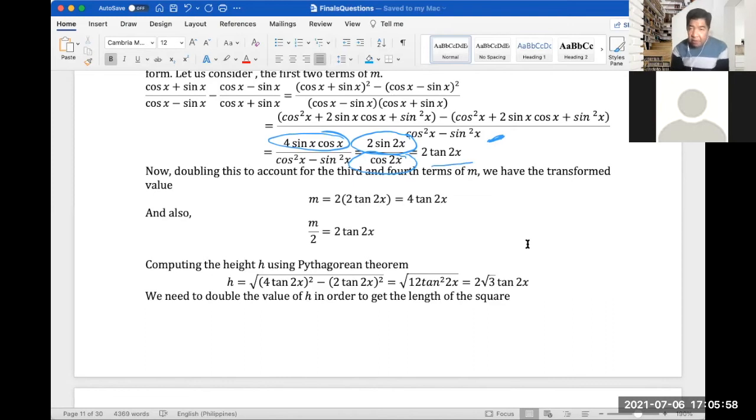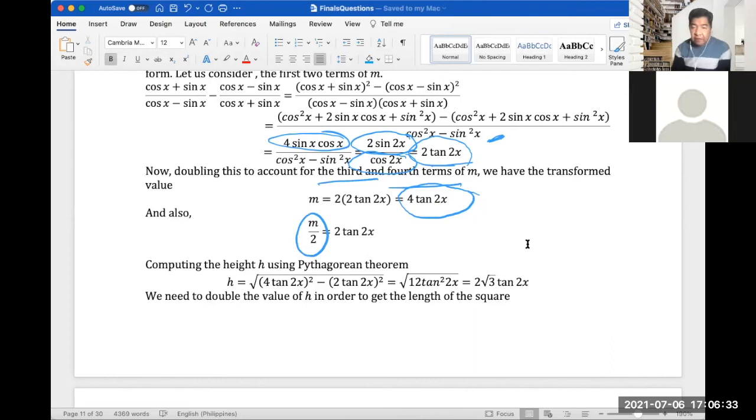So we already know that the first two terms of m is equal to 2 tangent 2x. Since we have four terms, we just need to double this to account for the third and fourth terms of m. So m should be 2 times 2 tangent 2x equals 4 tangent 2x. So our m is 4 tangent 2x. To get m over 2, that's 2 tangent 2x.